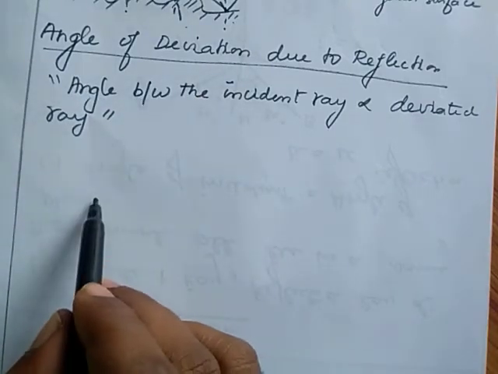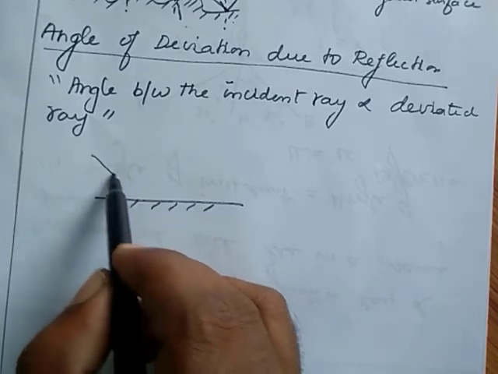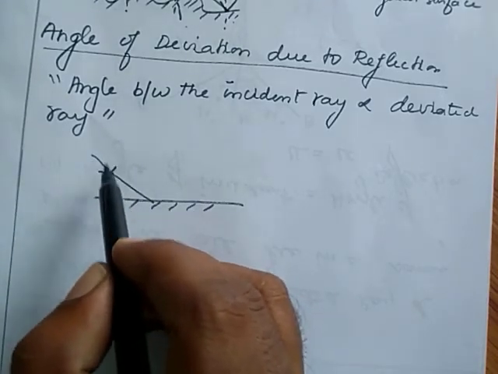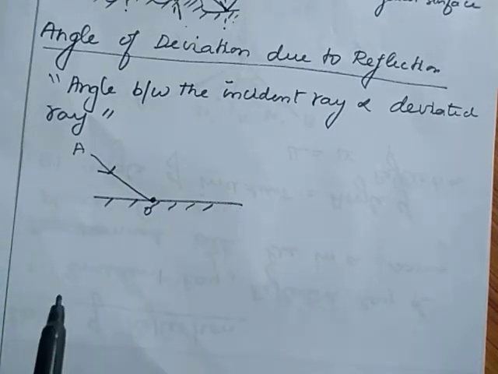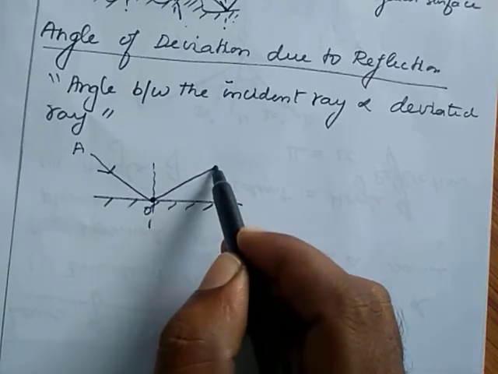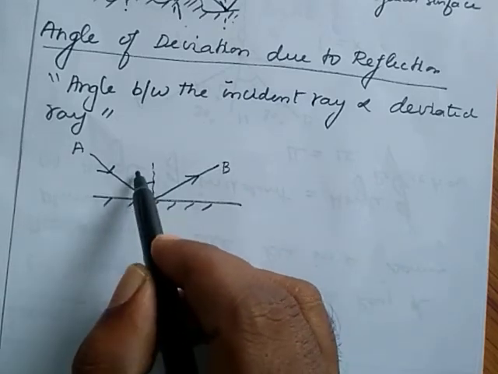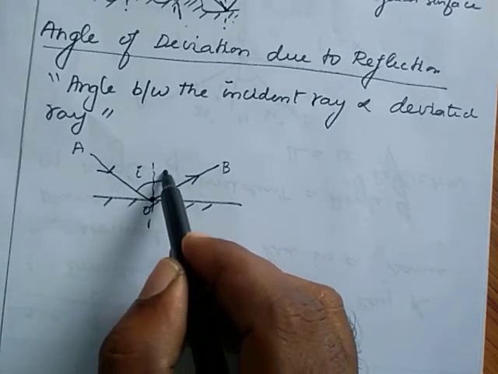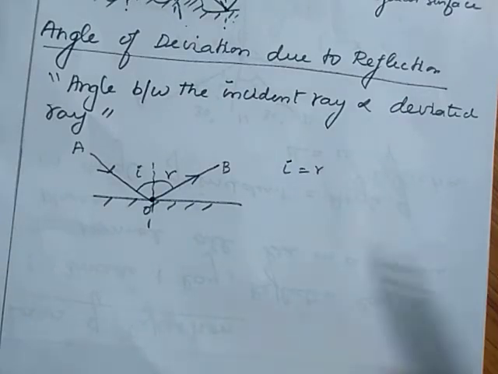Here I consider a polished surface. There is a ray AO that is incident on the polished surface. After reflection it will go in this way, that is OB. It is I, it is R. We know I is equal to R. That is the law of reflection.